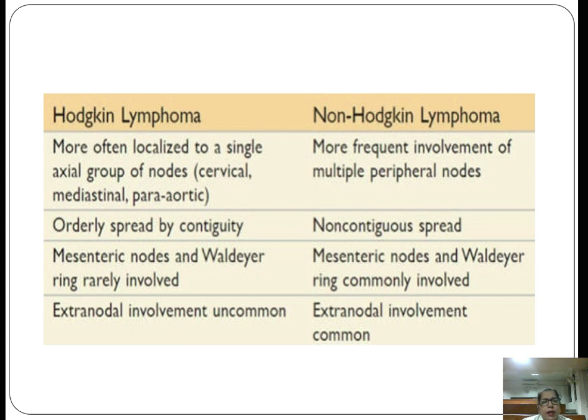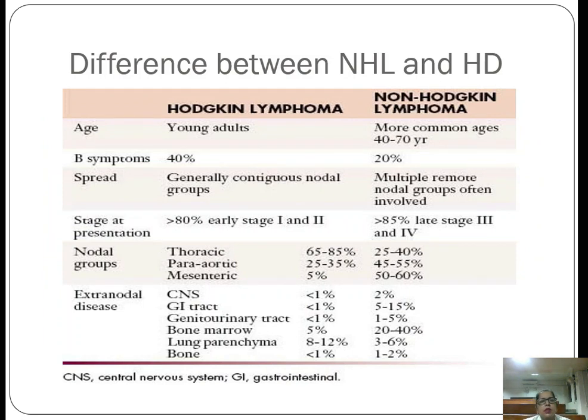Mesenteric nodes and the Waldeyer's ring are rarely involved in case of Hodgkin lymphomas, but mesenteric nodes are more commonly involved in case of non-Hodgkin lymphomas. Extranodal involvements are uncommon in Hodgkin lymphomas, whereas they are more common in non-Hodgkin lymphomas. Hodgkin lymphomas are more common in the young person in contrast to non-Hodgkin lymphomas. B symptoms are more commonly present in the Hodgkin lymphomas.